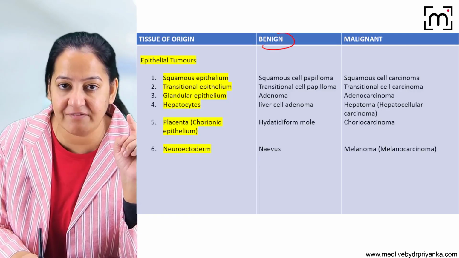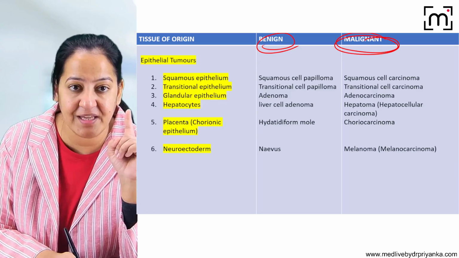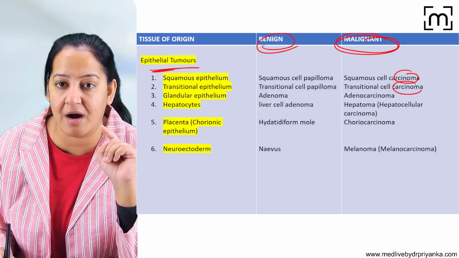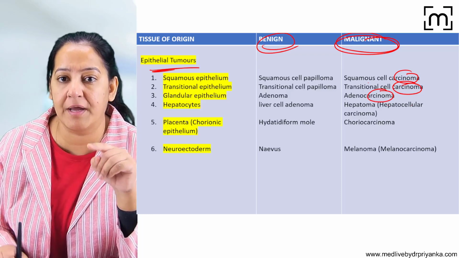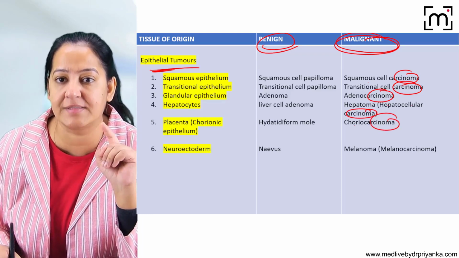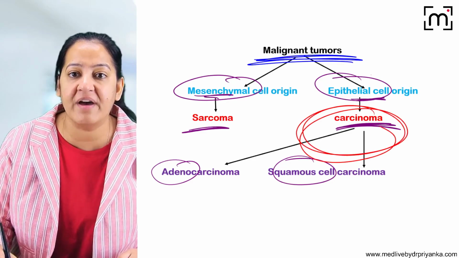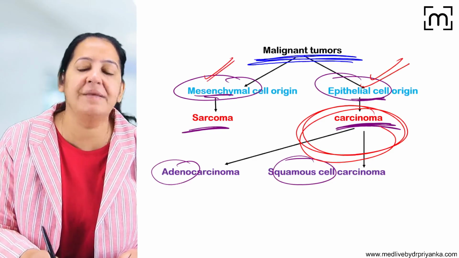Now don't see the benign one, see the malignant version. They are epithelial origin. So you can say squamous cell carcinoma, transitional cell carcinoma, adenocarcinoma, hepatocellular carcinoma, choriocarcinoma, melanocarcinoma. So see the suffix as carcinoma when it is epithelial origin. Now let me show you the mesenchymal origin.